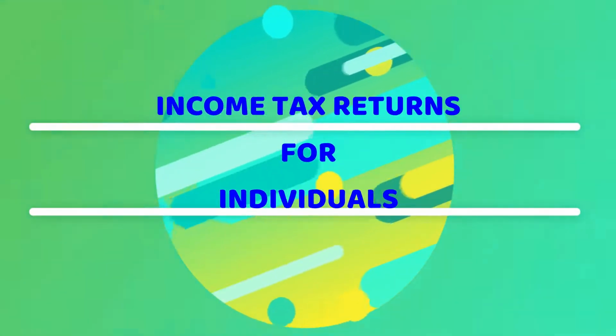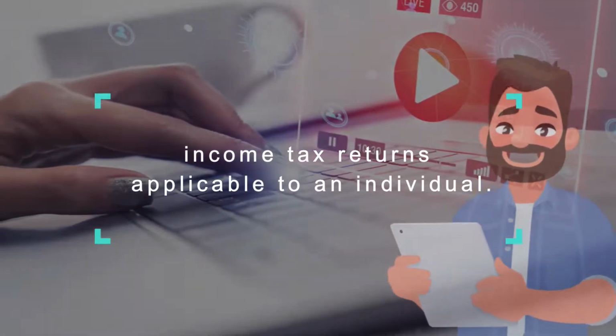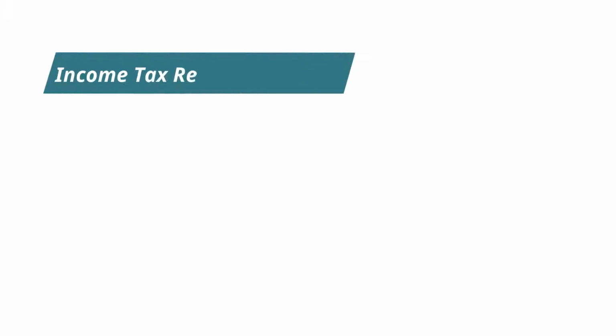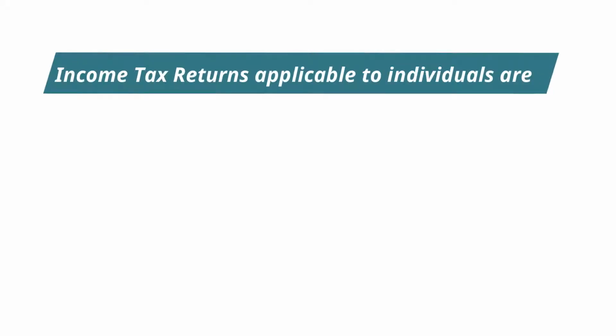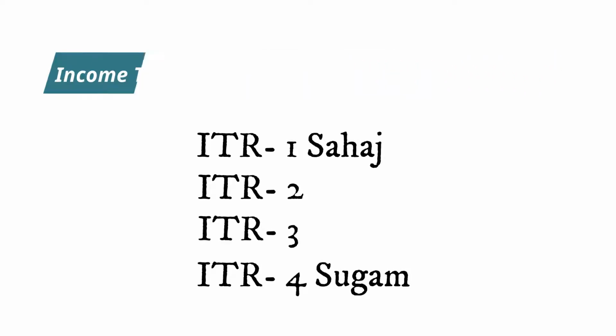Income tax returns for individuals. In this video, we are going to talk about the income tax returns applicable to an individual. The four types of returns applicable to individuals are ITR 1 Sahaj, ITR 2, ITR 3 and ITR 4 Sugam.